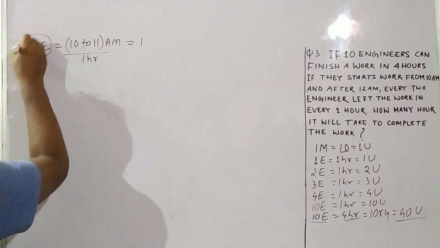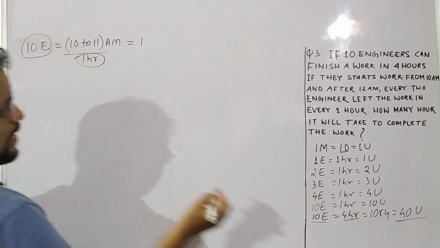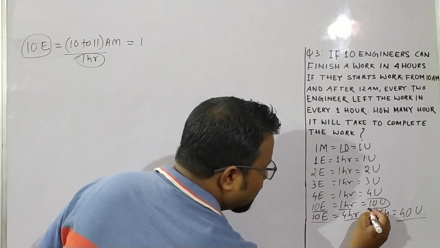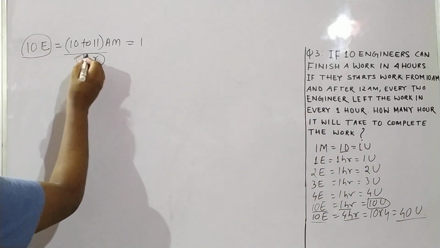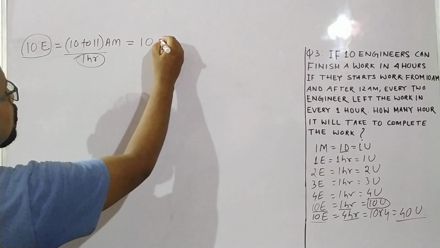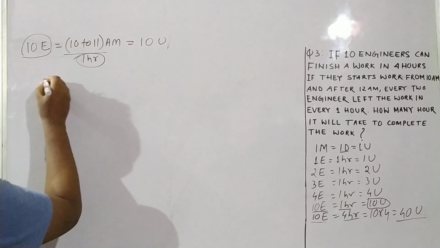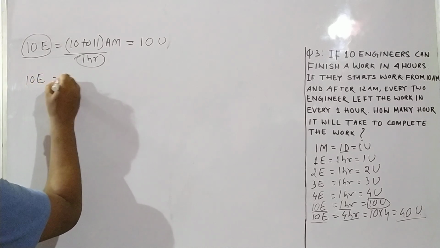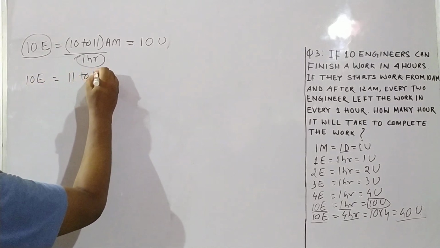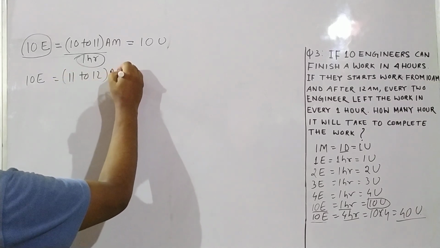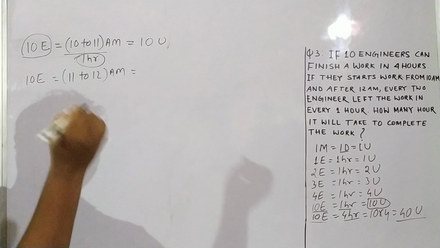10 engineers in 1 hour are able to do 10 units of work. Again, 10 engineers from 11 to 12 a.m., how much work will they do?